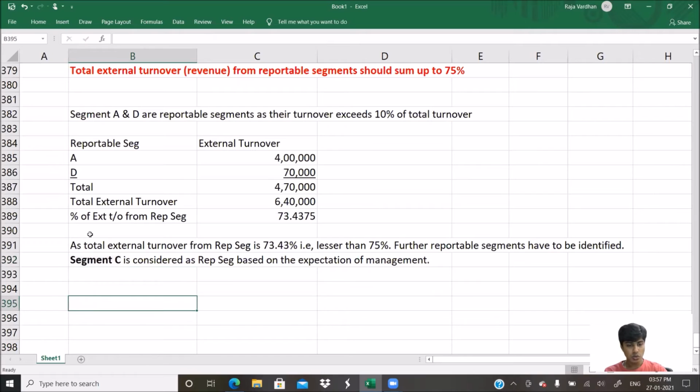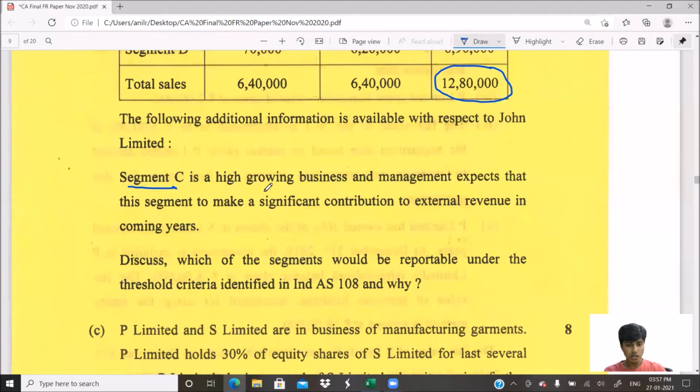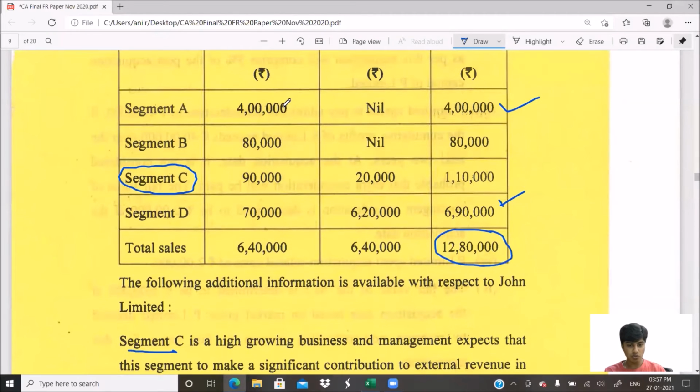So we have already 4 lakh plus 70. Now, if you take C, it comes to 4 lakh plus 90,000 plus 70,000. That comes to 5 lakh 60 divided by 6 lakh 40. That gives 87.5%. So that's it.